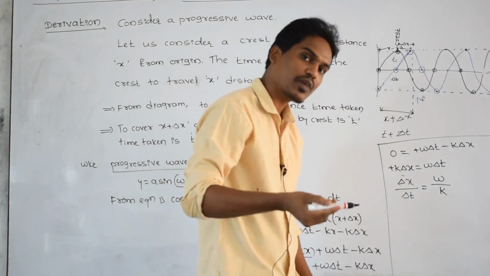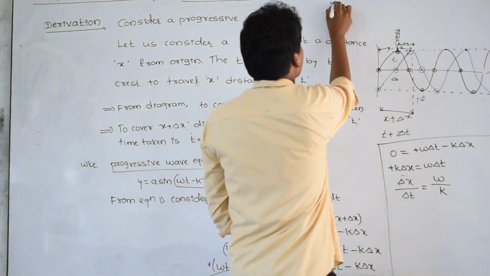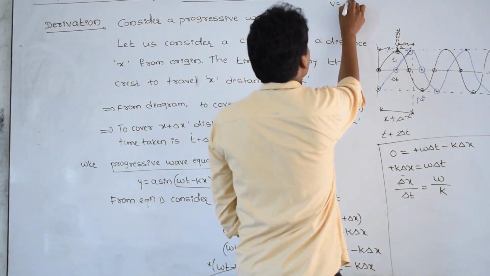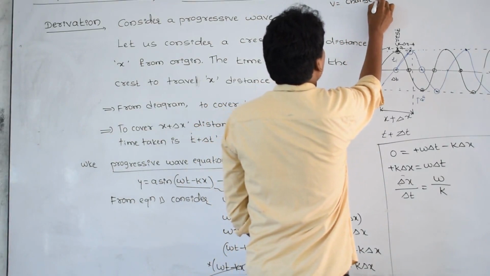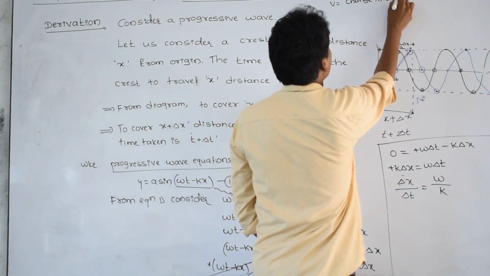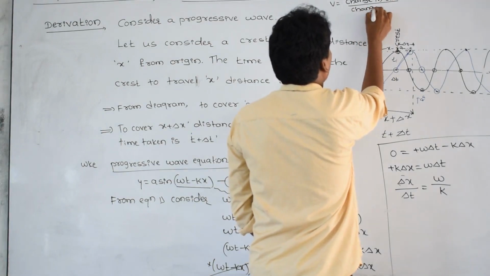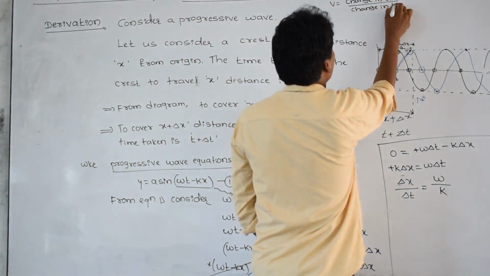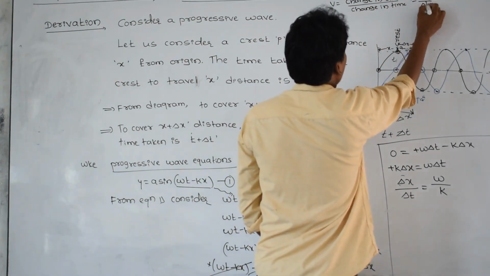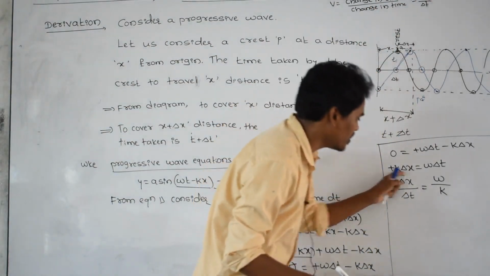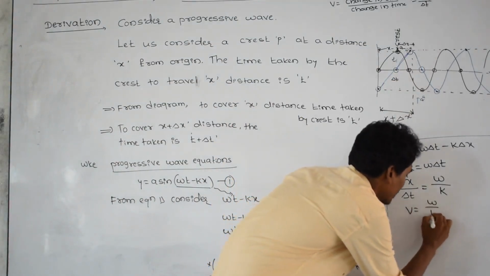Change in distance by change in time is called velocity. Getting it? Velocity is equal to change in distance by change in time, that is delta x by delta t. Therefore, change in distance by change in time, this is called velocity. This is equal to omega by k.